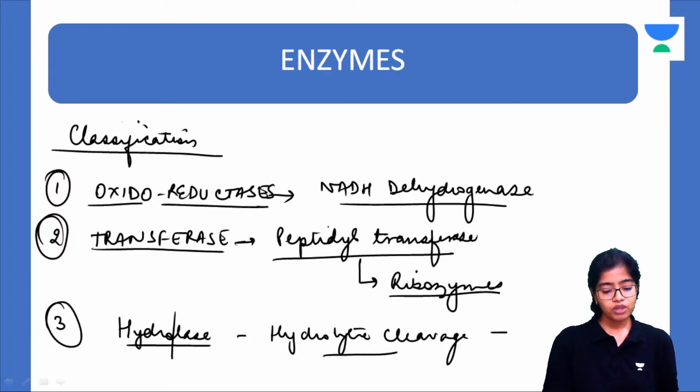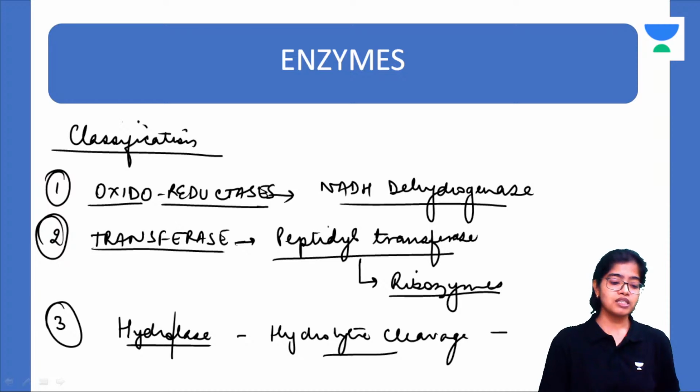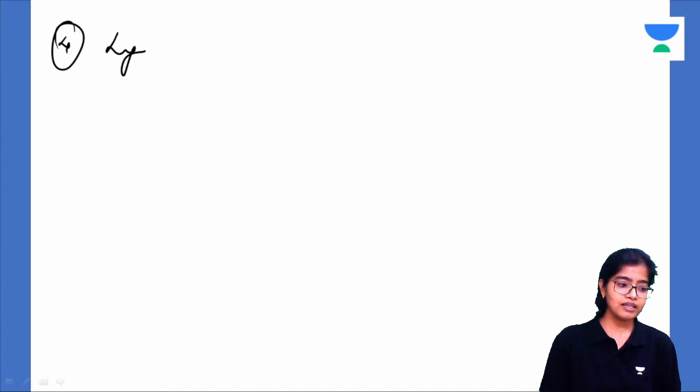Okay, what is the example? Most of the digestive enzymes are hydrolases because the digestion occurs in a watery environment, isn't it? So most of the digestive enzymes are hydrolases. For example, lipase, amylase, all these enzymes, they are what? Hydrolases. Okay, phosphatase, they are hydrolases.